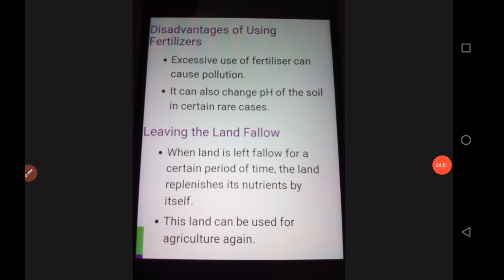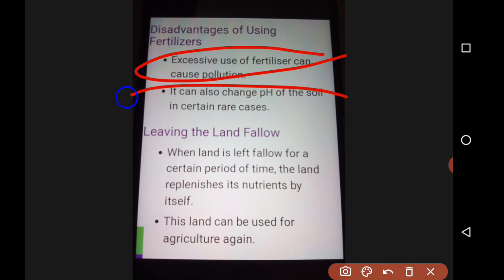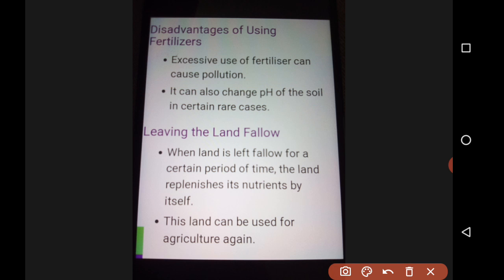So these are the disadvantages. Advantages, obviously, are for growth of the crop. Disadvantages: excessive use of fertilizers causes pollution. It can change the pH of the soil also. I think that is not there in the textbook. And it improves.